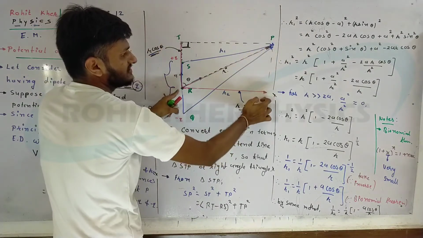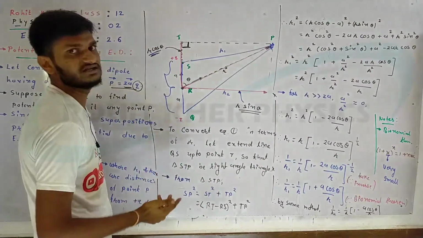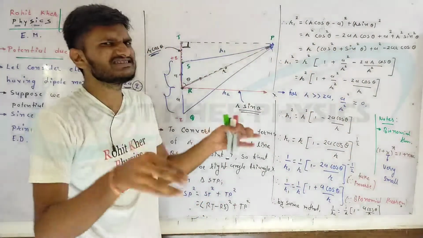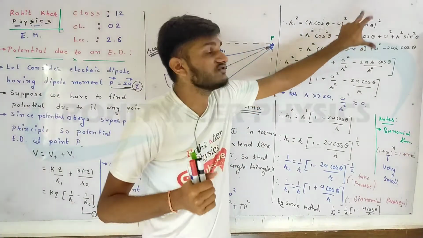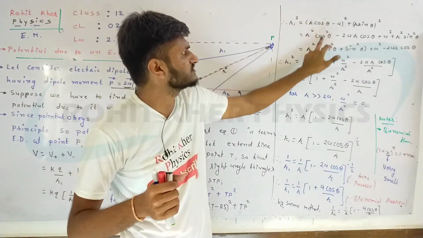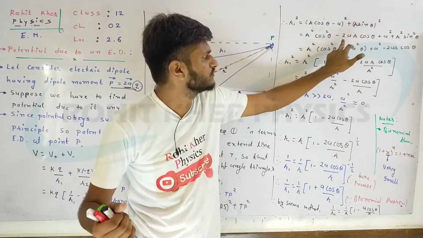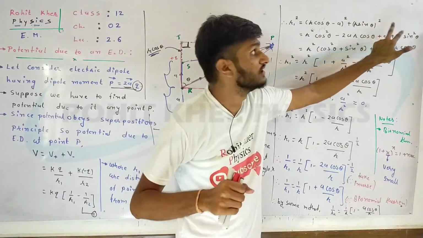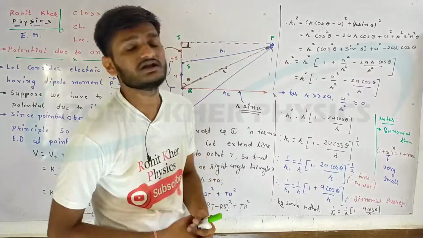So this is nothing, just the horizontal component of r, which we can write as r sin theta. So we put here (r sin theta) whole square. Now it's just basic maths of class 8 and class 9. (r cos theta minus a) whole square means square of the first term, r square cos square theta, minus 2 times the first term and the last term, 2ar cos theta, plus the square of the last term, which is plus a square. The square of r sin theta will be r square sin square theta.